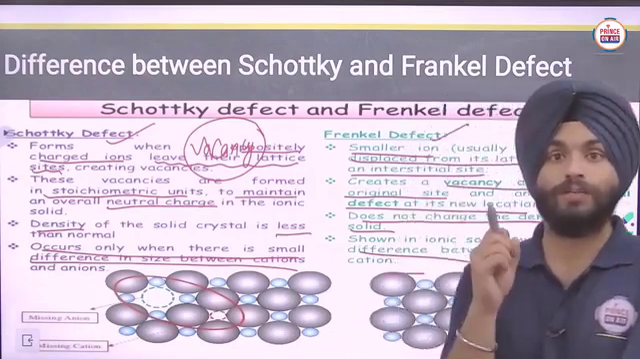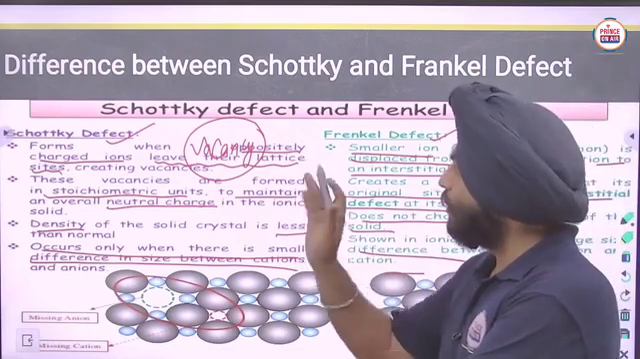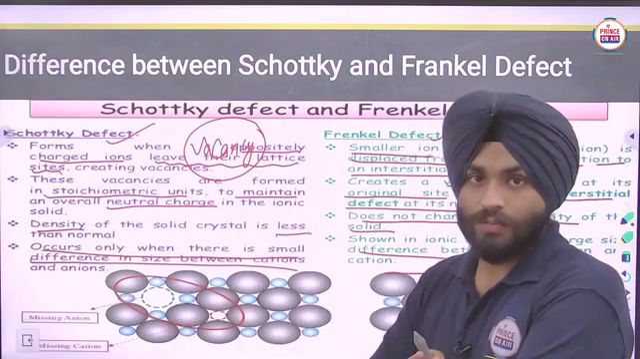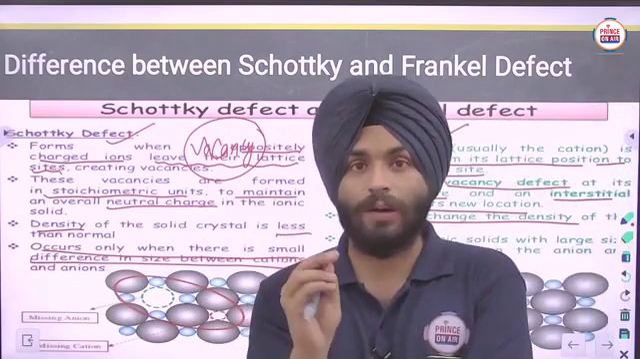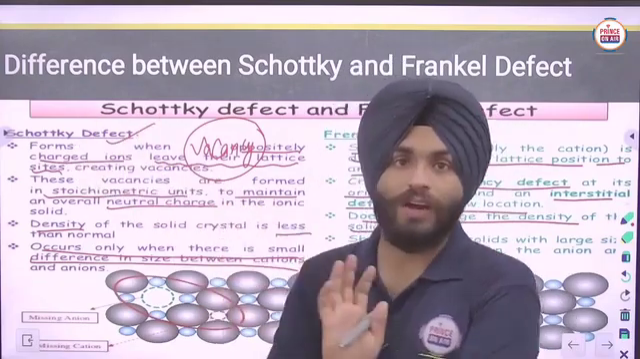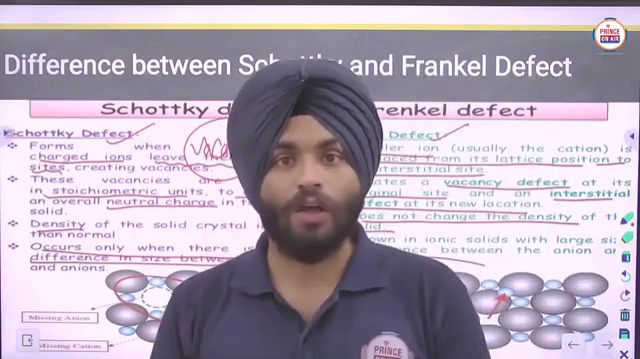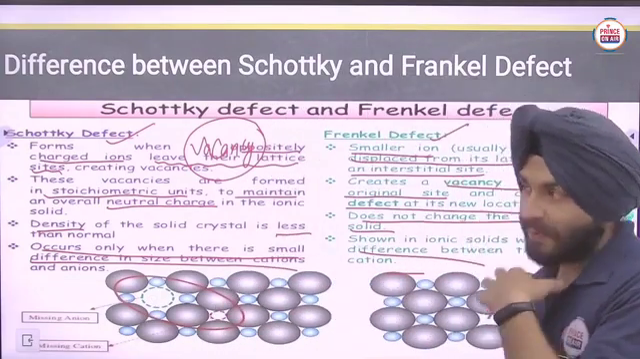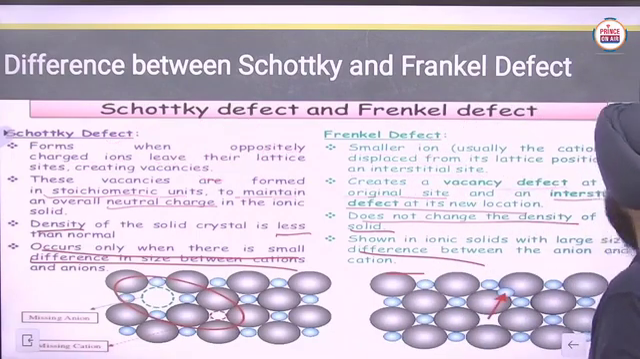Now, how can you memorize that? Some students make this mistake: they know very well that these defects occur in ionic solids, and they know what a Schottky defect and a Frenkel defect are, but in the exam they intermix the two. In place of Schottky defect they write Frenkel defect, and in place of Frenkel defect they write Schottky defect. So I will give you a trick to get out of this problem.